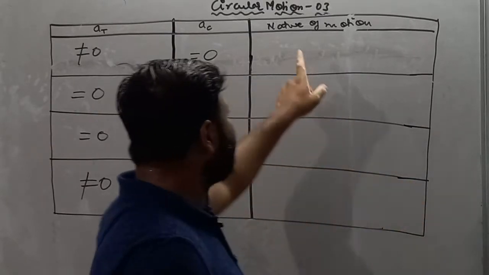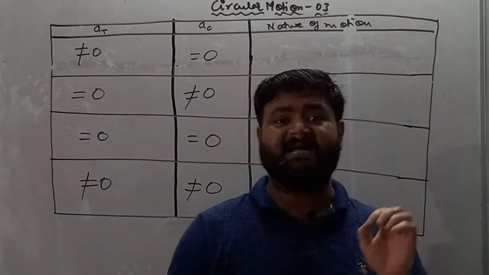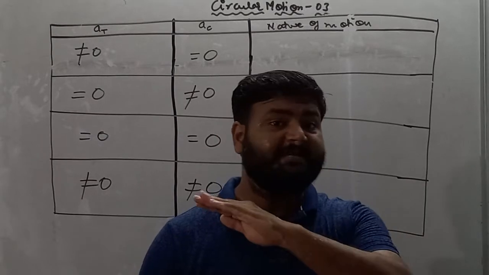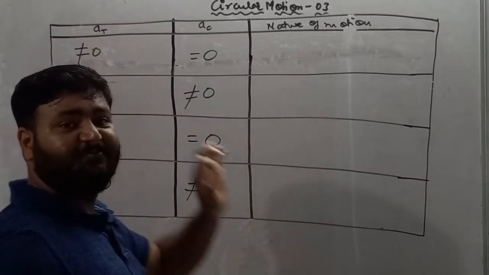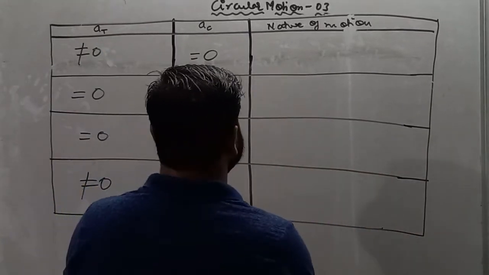So what type of motion is this? If centripetal acceleration is not there, it means the direction of velocity is not changing, which means circular motion is not there, it is straight line motion. And tangential acceleration is there, so the magnitude of velocity is changing. So I'll write here nature of motion.